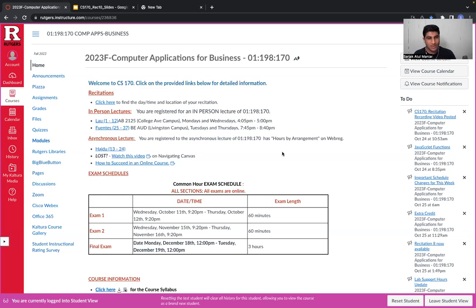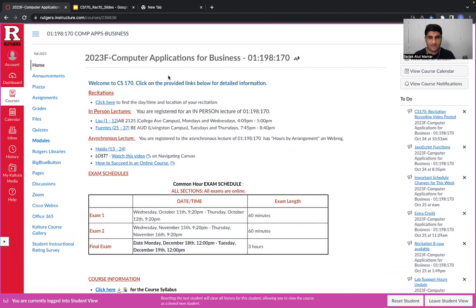So hello everyone, welcome to recitation 10. In today's recitation, we are going to cover or revise basic concepts of JavaScript, covering topics like arrays, loops, and functions. And in the second part, we are going to start with our next series, which is the intro to spreadsheet and Excel in our CS170 class.